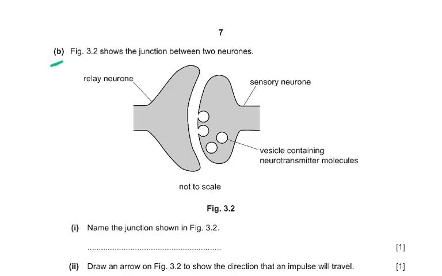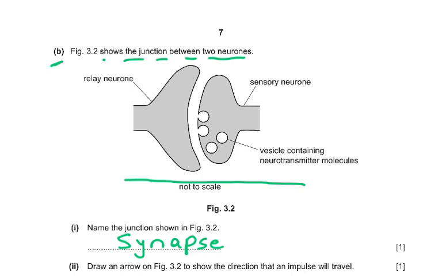Part B of the question, figure 3.2 shows the junction between two neurons, relay neuron, sensory neuron, vesicle containing neurotransmitter molecules, not to scale. Name the junction. That's called synapse. Then it says draw an arrow on figure 3.2 to show the direction that an impulse will travel. It is always in this direction.